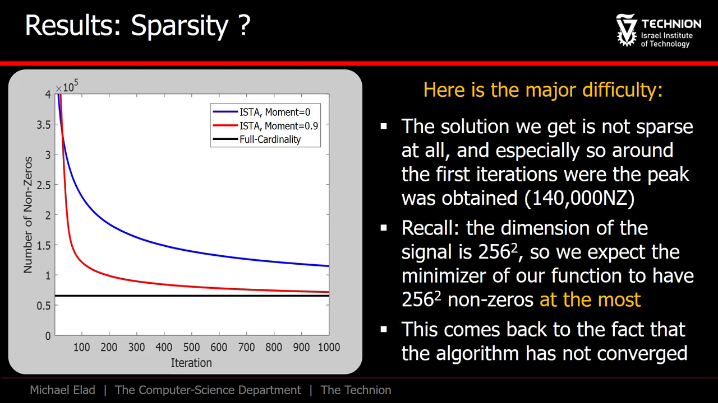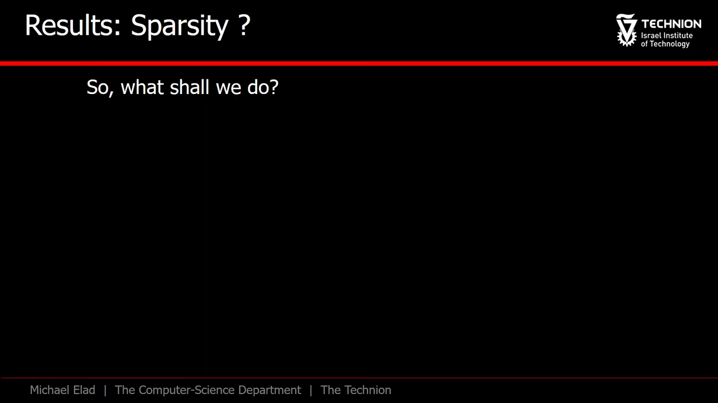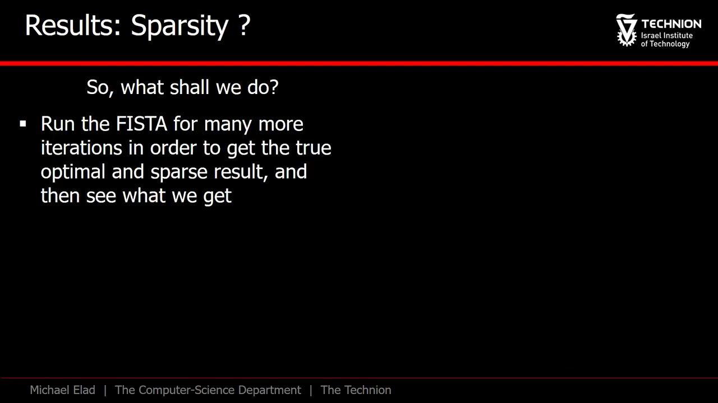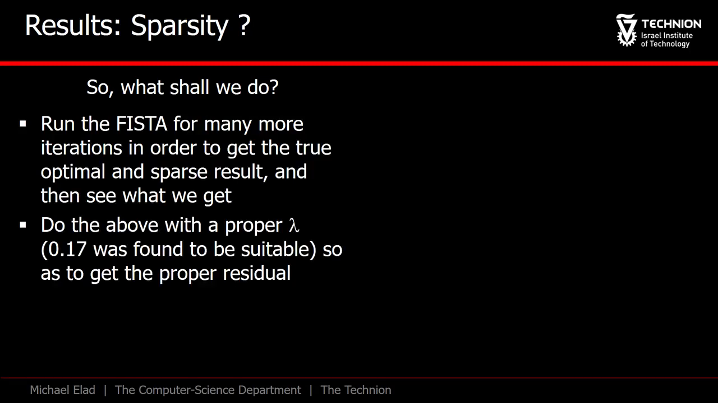So what is going on here? Well, one thing is clear. Our optimization must result with a sparse solution, and this means that we should have run the algorithms much longer to get to these optimal results. Clearly, if we want to get sparse solutions, we must run the algorithm with many more iterations. Let's do just that and see what we get. In fact, this time we will do this while increasing lambda to be 0.17 so as to get the desired residual. If you are wondering where this value comes from, it was found empirically by trial and error.